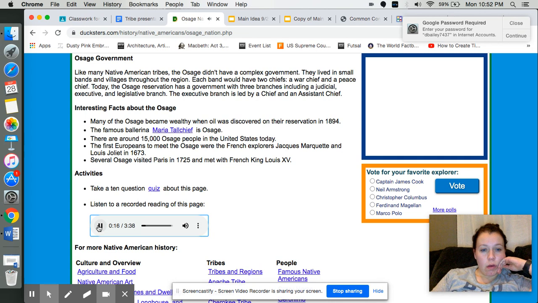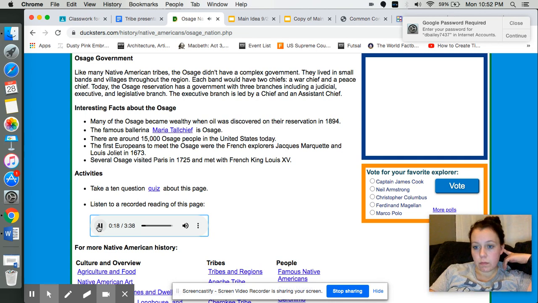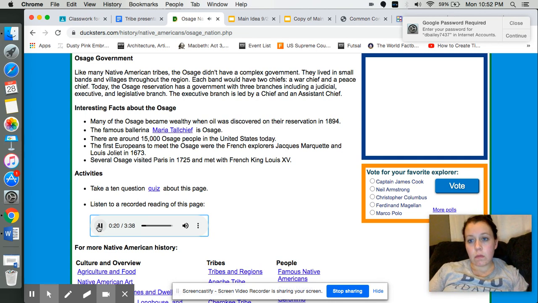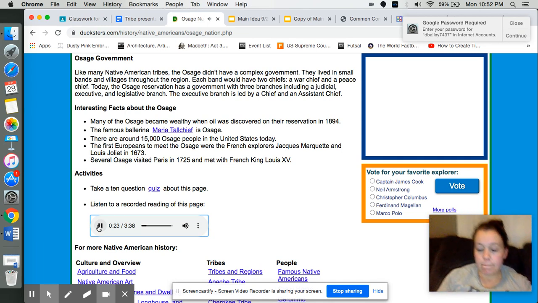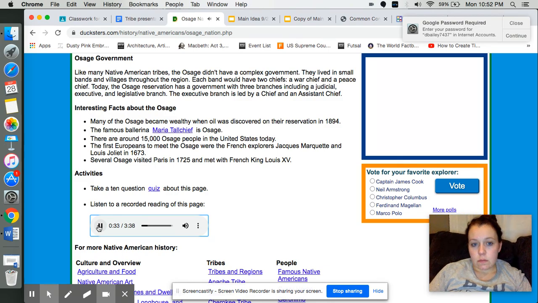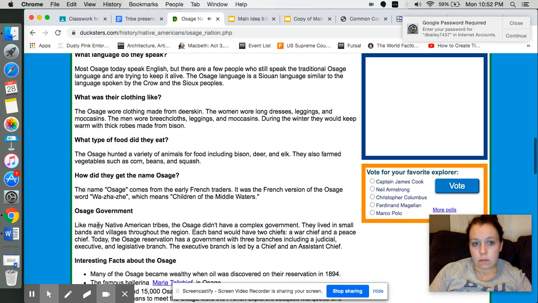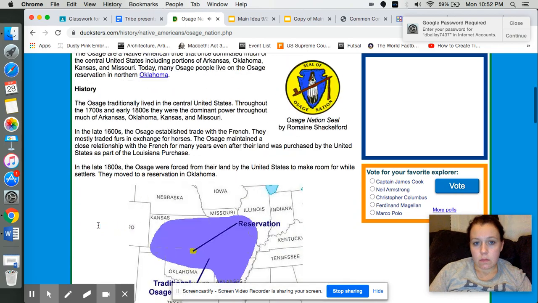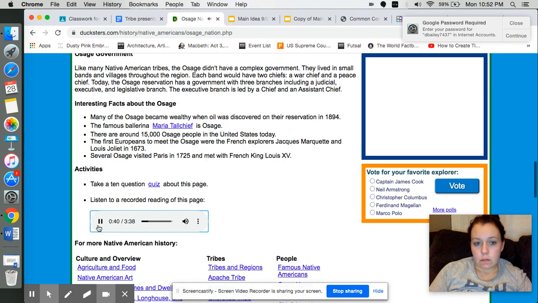Today, many Osage people live on the Osage Reservation in northern Oklahoma. History. The Osage traditionally lived in the central United States. Throughout the 1700s and early 1800s, they were the dominant power throughout much of Arkansas, Oklahoma, Kansas, and Missouri. In the late 1600s, the Osage established trade with the French.